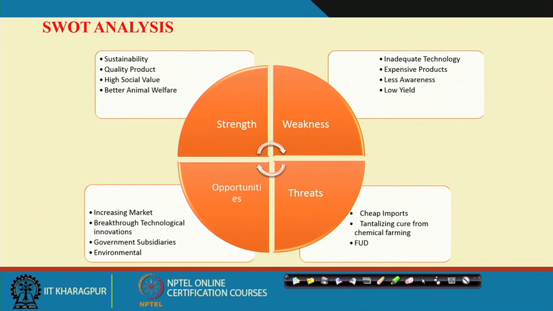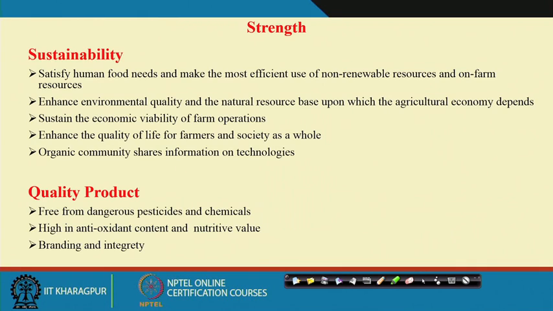So, we will discuss the strengths. Strength means sustainability. Sustainability we will discuss in detail in a later lecture, but in brief, it is to satisfy human need and make the most efficient use of non-renewable resources and on-farm resources.